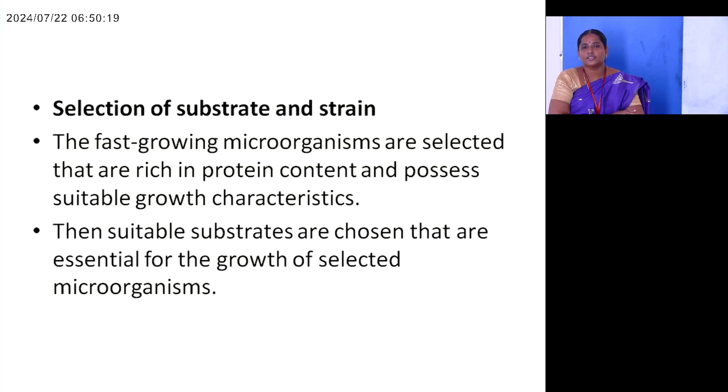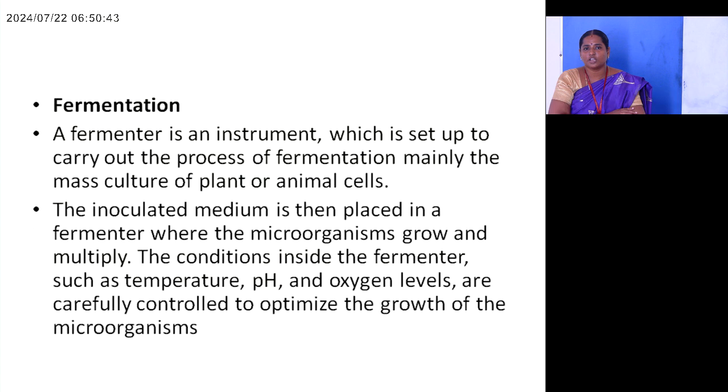First one, selection of substrate and strain. The strain is otherwise called the microorganism. These are fungi, bacteria and algae. Microbes that grow richly are selected, strains rich in protein content that possess suitable growth characteristics. Then the suitable substrates that are essential for the growth of the selected microorganisms are chosen.